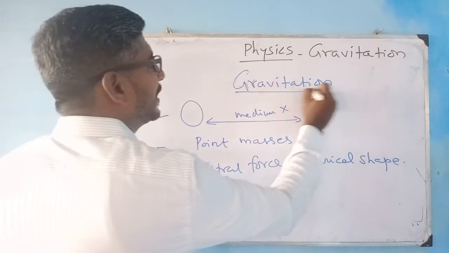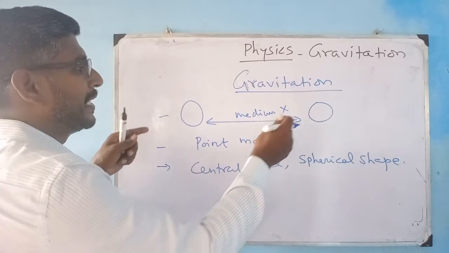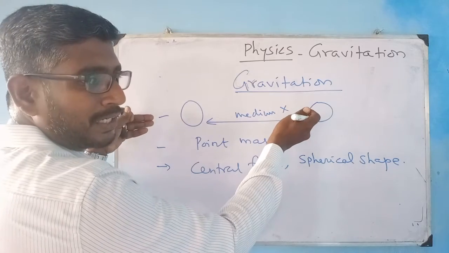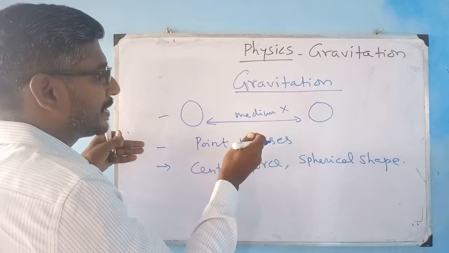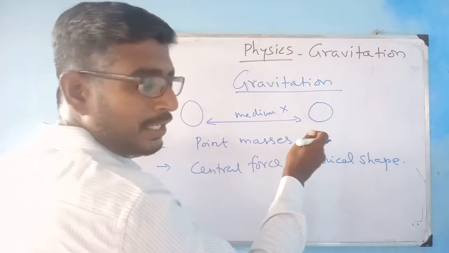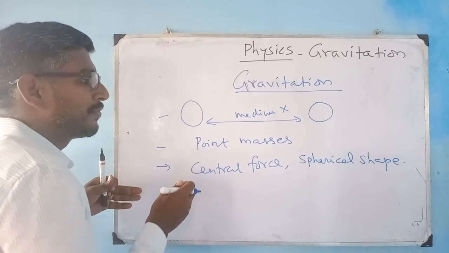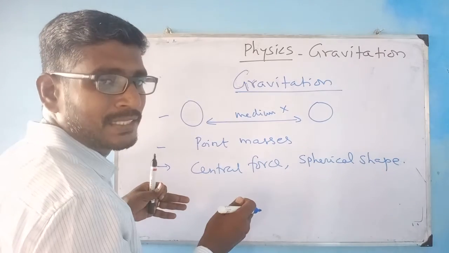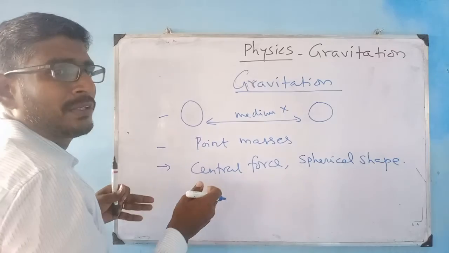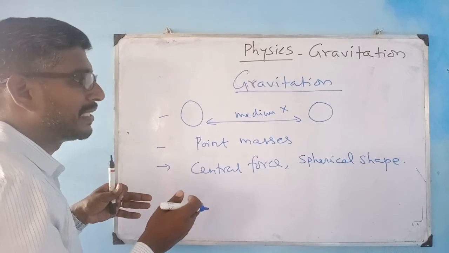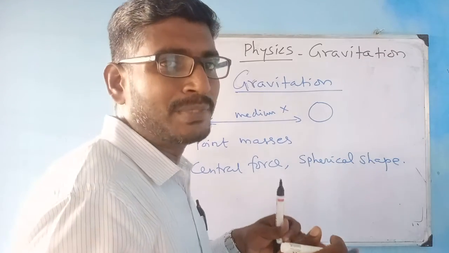So this is regarding gravitation. If any medium is between, that gravitational force is not going to get affected. This gravitational force acts between two point masses, and these forces you call central forces, and they are not going to be disturbed if there is a change in the size or shape of the object.